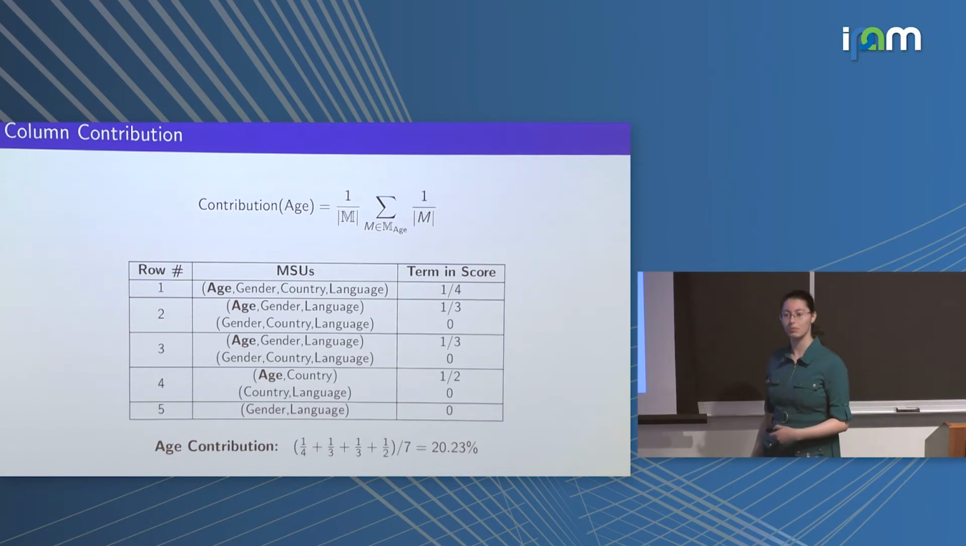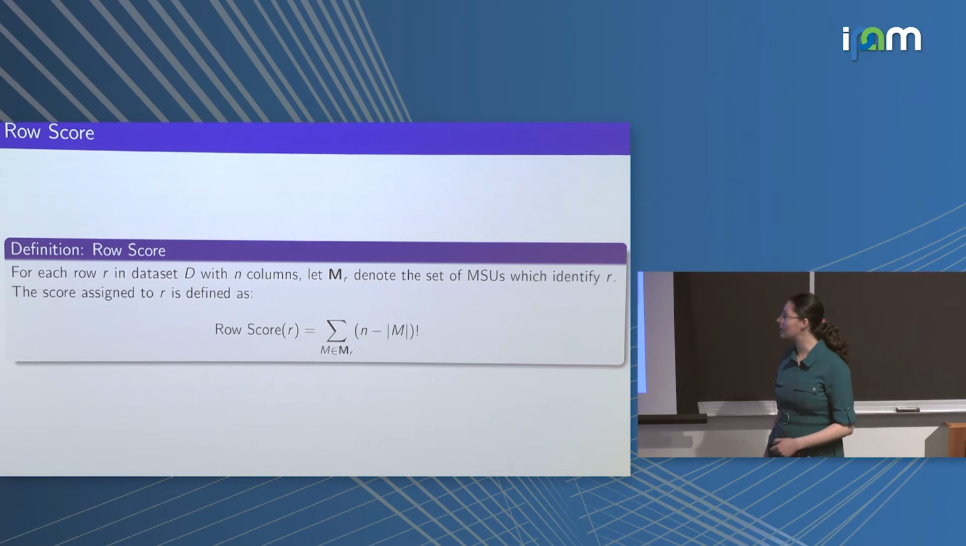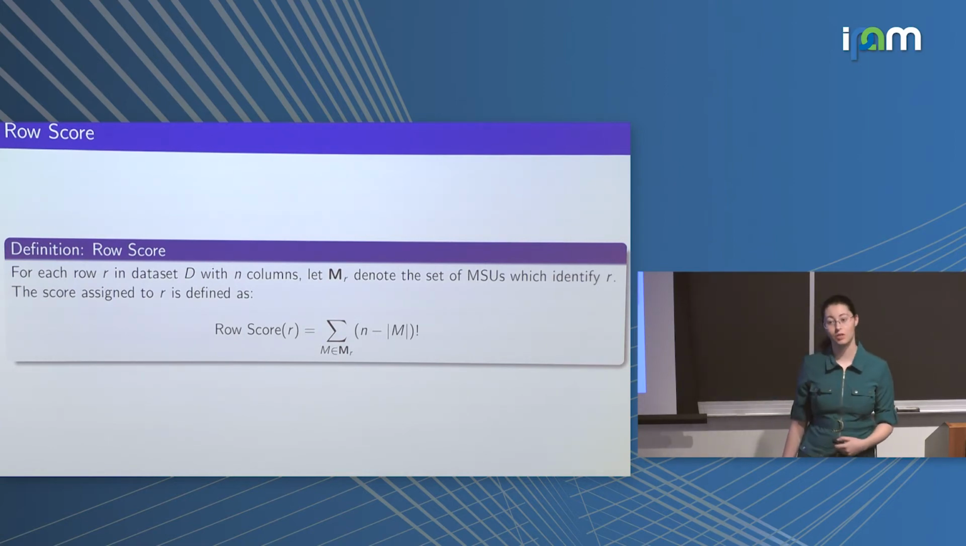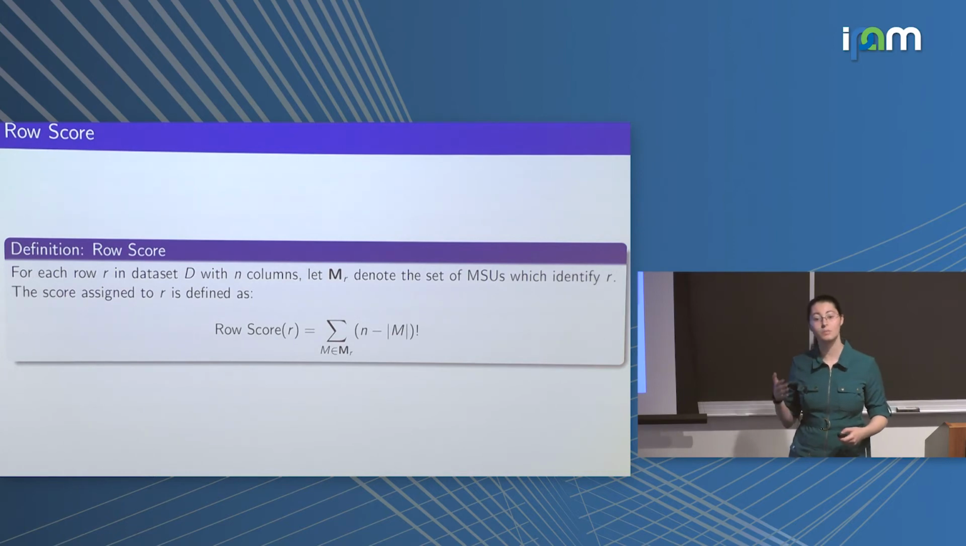This column contribution comes from the previous SUDA literature, as does the row score. This score is calculated as the factorial of the number of attributes minus the size of an MSU, summed over all of the MSUs in a specific row. This is supposed to be a score that weights the re-identification risk of every row, which corresponds to a user in our data set.